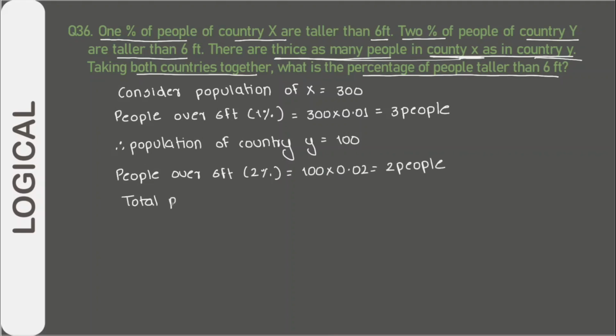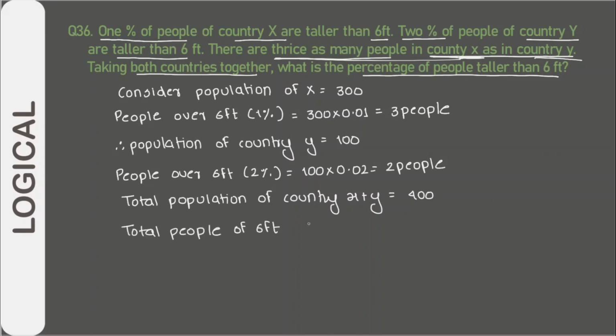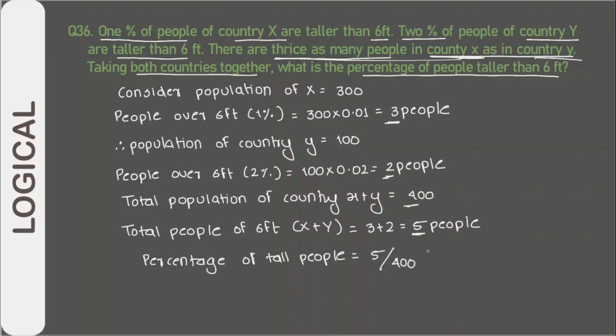The total population of countries X and Y is 300 plus 100, that is 400 people. Total people above 6 feet for X and Y will be 3 plus 2, that is 5 people. So the percentage of tall people is equal to 5 divided by 400, which comes to 1.25%.